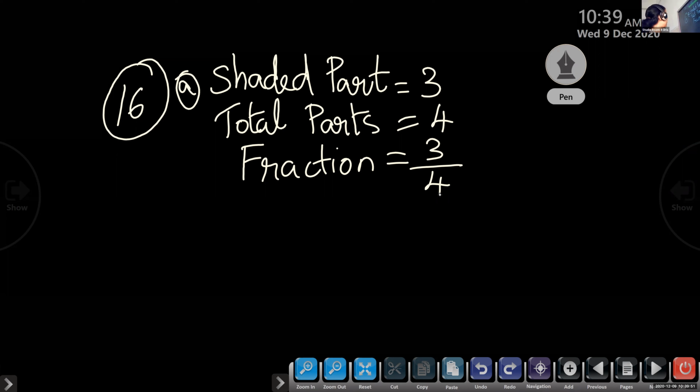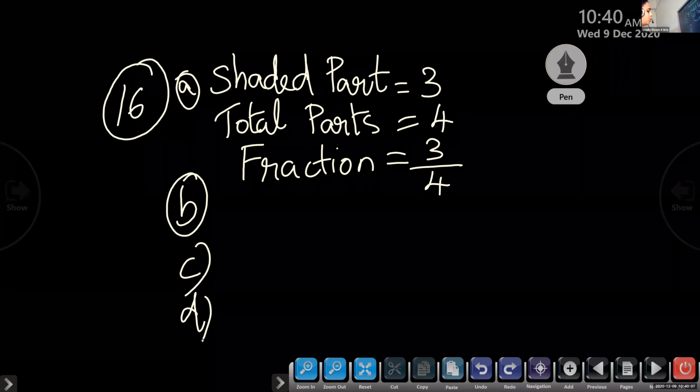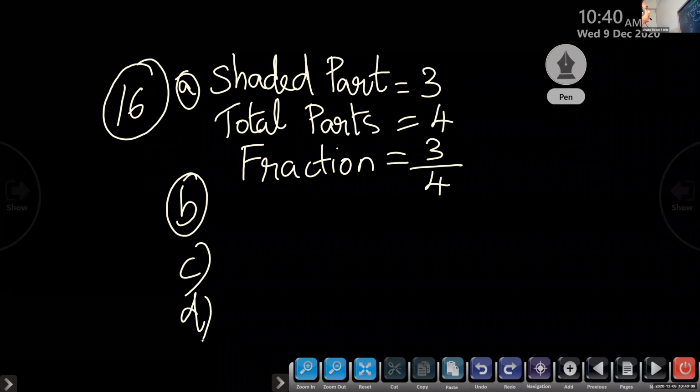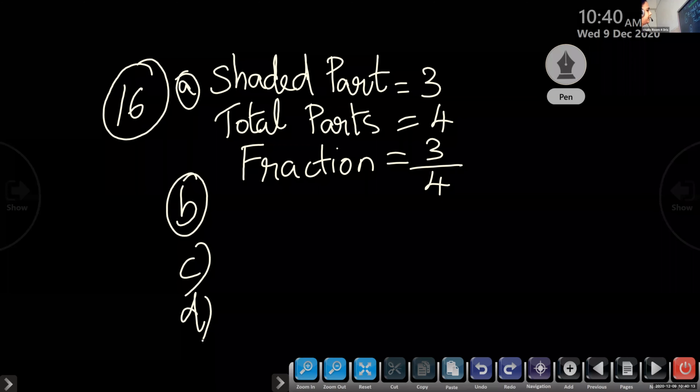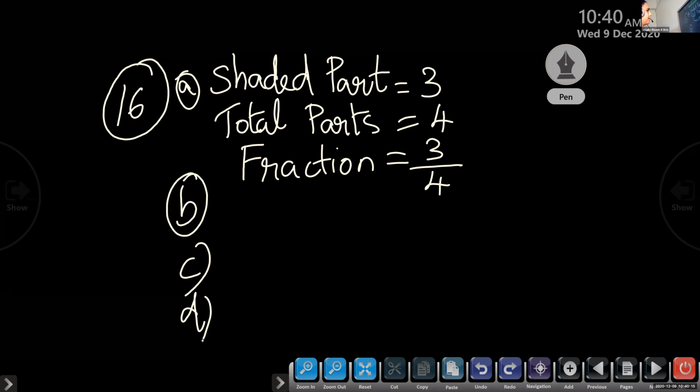Children, like this, you have to write all the questions. That is B, C and D. Write alone. Find out, write down the shaded parts. How many parts shaded? Second step, what you will write? Total number of parts. Third step, you have to find out the fraction for shaded. Is that clear?